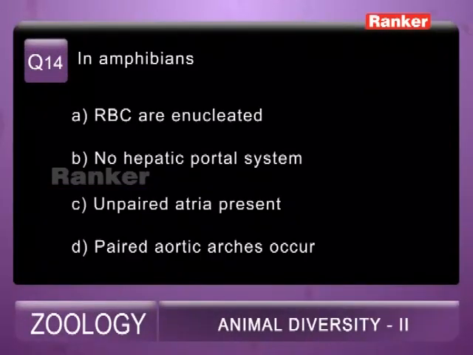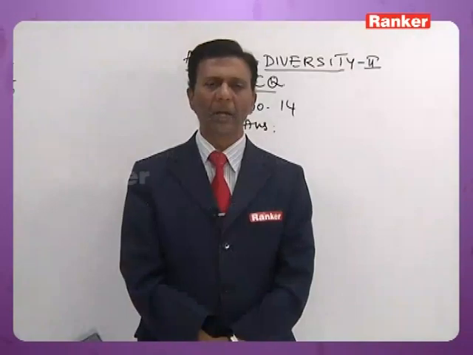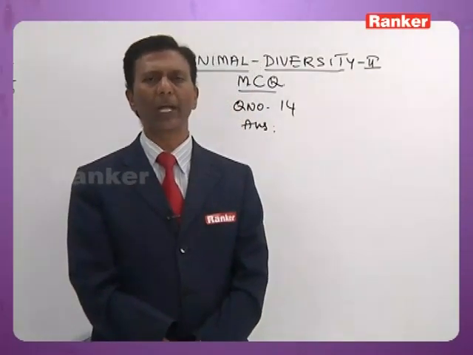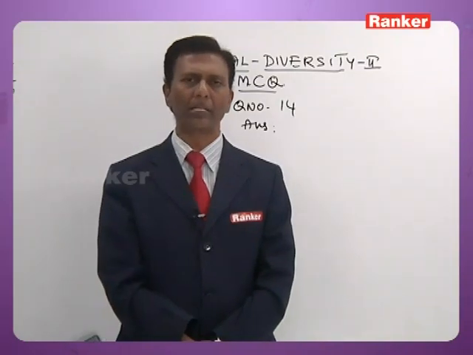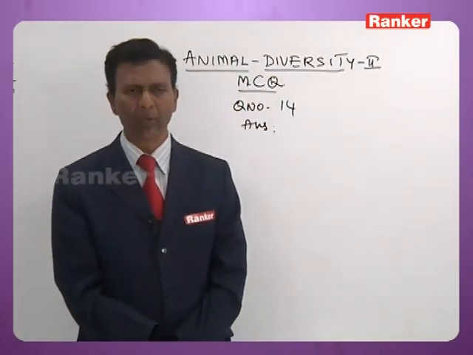14th question, here is the question. I shall read out the question for you. In amphibians, A, RBCs are enucleated. B, no hepatic portal system. C, unpaired atria. D, paired aortic arches occur. Now, amphibians' RBCs are enucleated, that is wrong. Only in mammals RBCs are enucleated. In all other vertebrates RBCs are nucleated.